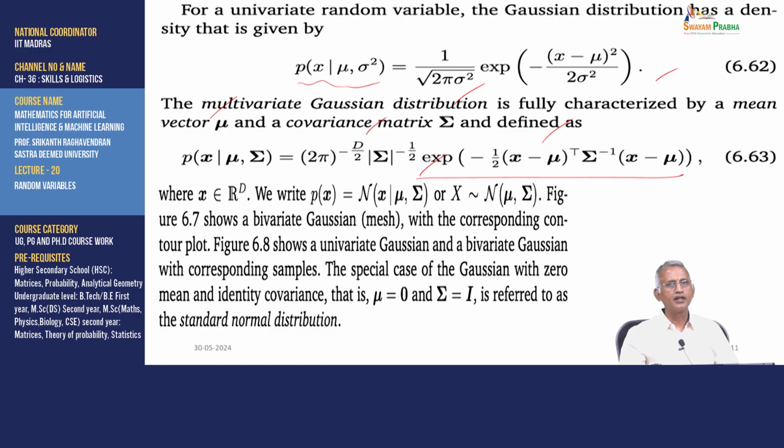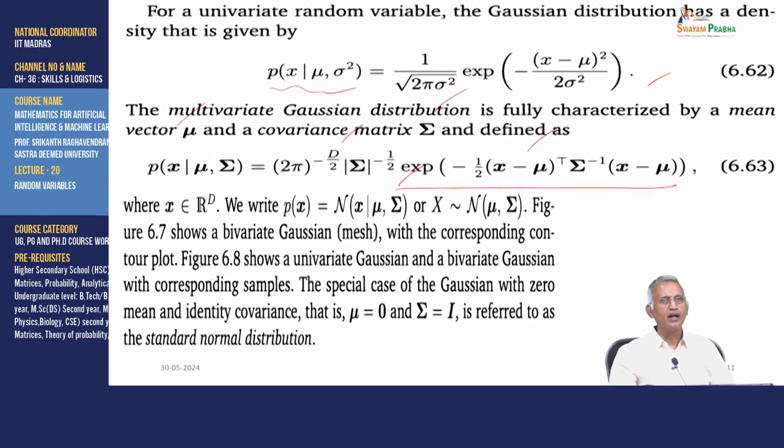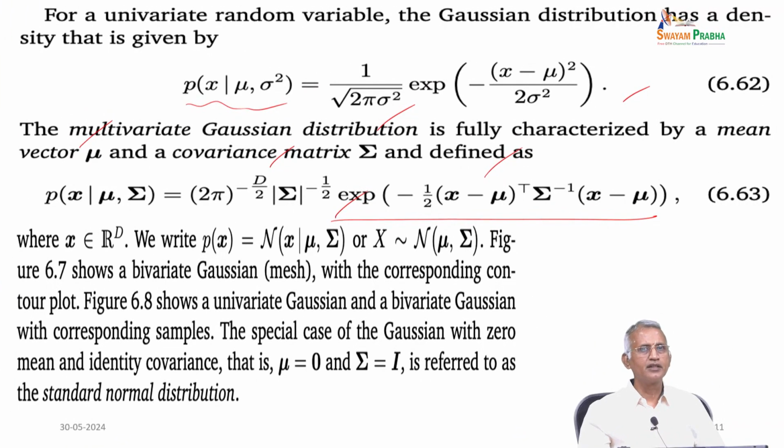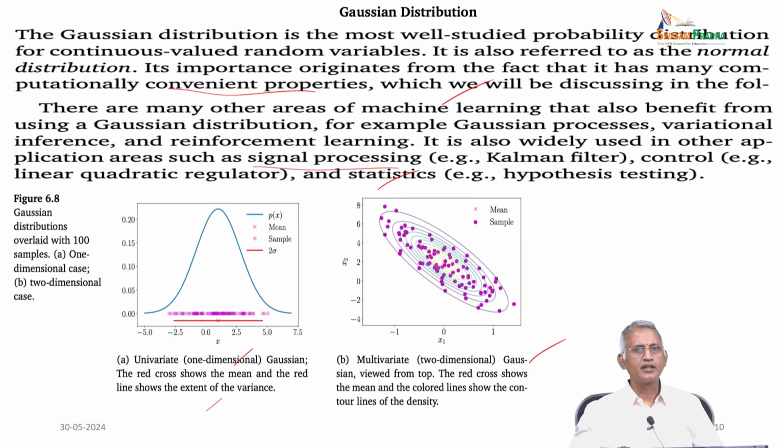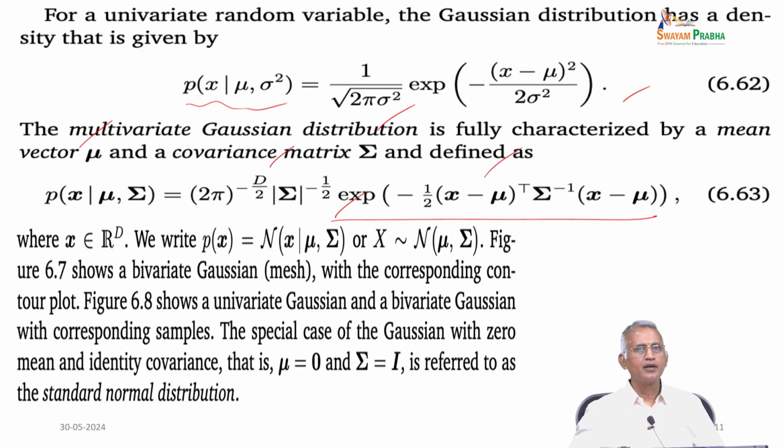This figure shows a bivariate Gaussian mesh and the corresponding contour plot, and the next figure shows a univariate Gaussian and the corresponding bivariate samples. These are all special cases, in terms of univariate and bivariate Gaussians. The Gaussian with zero mean and identity covariance, that is mean mu equal to 0 and Sigma equal to I, is referred to as the standard normal distribution, as in this picture.